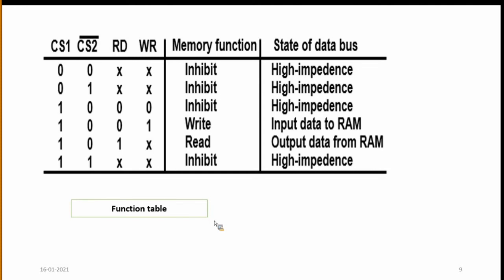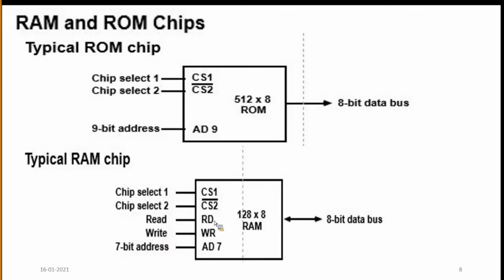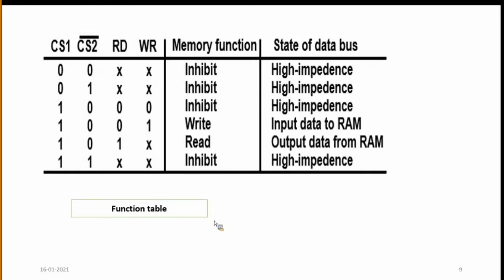We are taking the chip selection control inputs CS1 and CS2. One more point: for example, CS1 is 1.